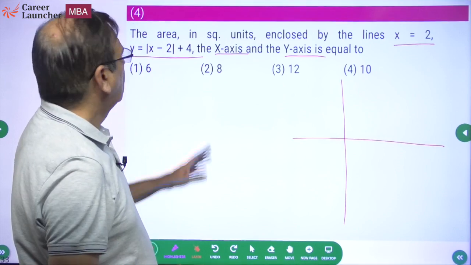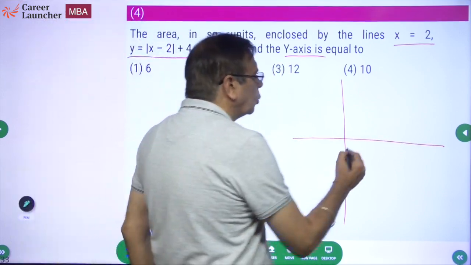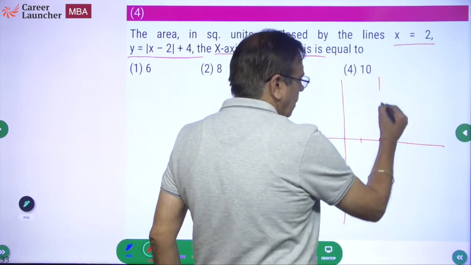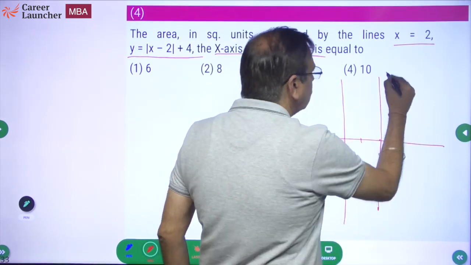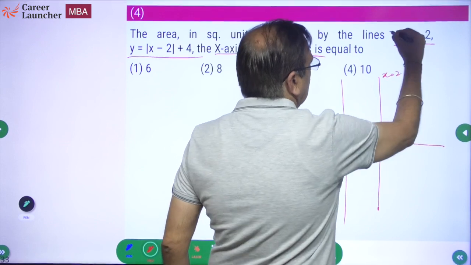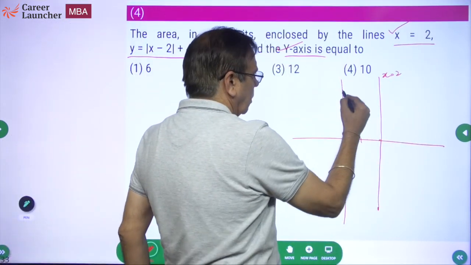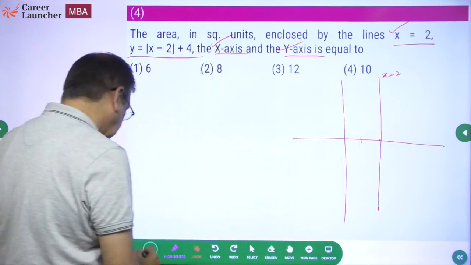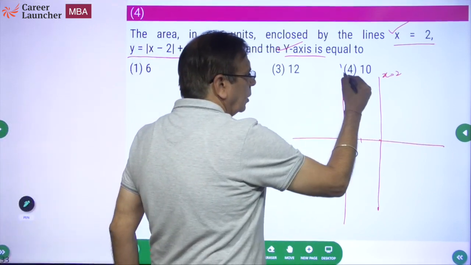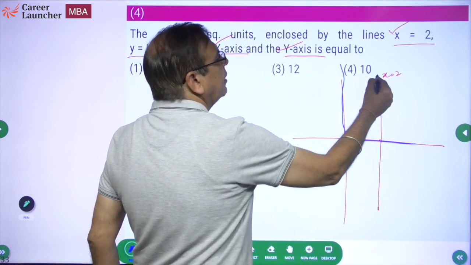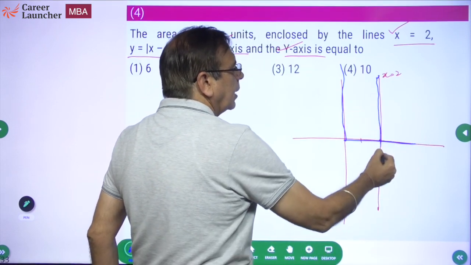Okay. What are the lines? x equal to 2. So if this is x equal to 1, this is x equal to 2. Let's check this. Okay. So this line is x equal to 2. Then we have the x-axis and the y-axis. Let me change the color. So we are talking about x-axis and y-axis. And obviously we have this line x equal to 2.